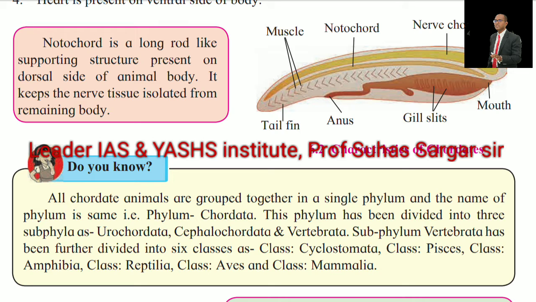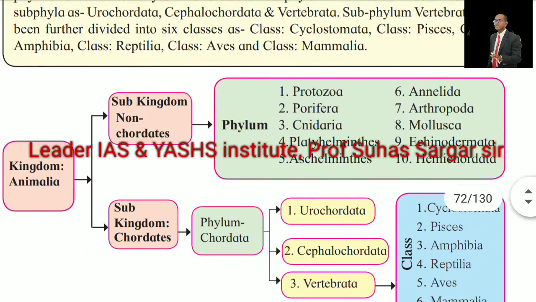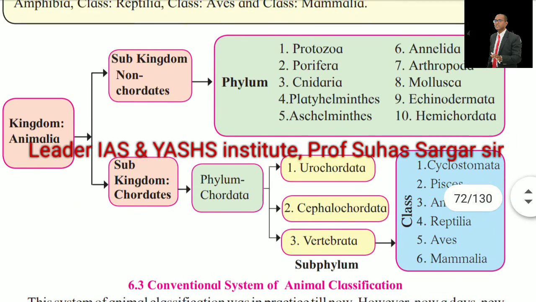In the box, do you know? All chordate animals are grouped together in a single phylum, and the name of the phylum is the same, that is, phylum Chordata. This phylum has been divided into three subphyla: Urochordata, Cephalochordata, and Vertebrata. Subphylum Vertebrata has been further divided into six classes: class Cyclostomata, class Pisces, class Amphibia, class Reptilia, class Aves, and class Mammalia. See the pictures of the conventional system of animal classification.